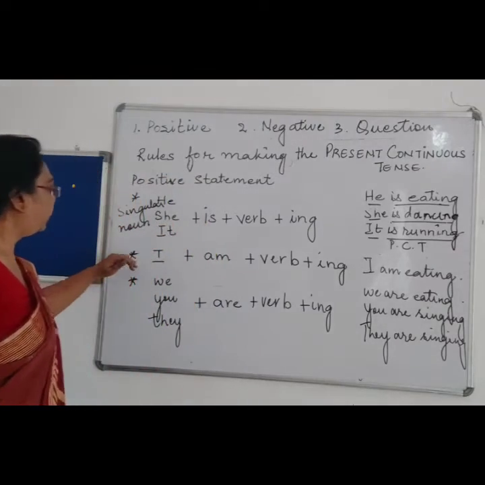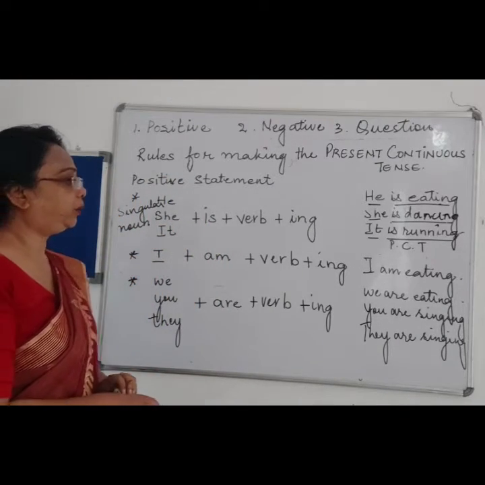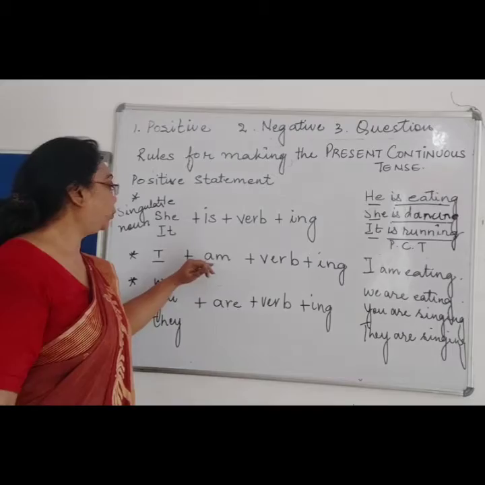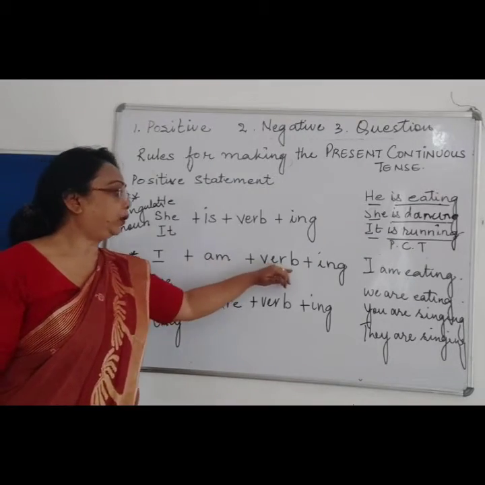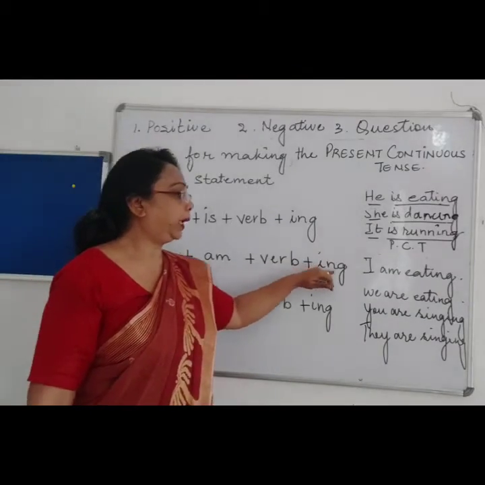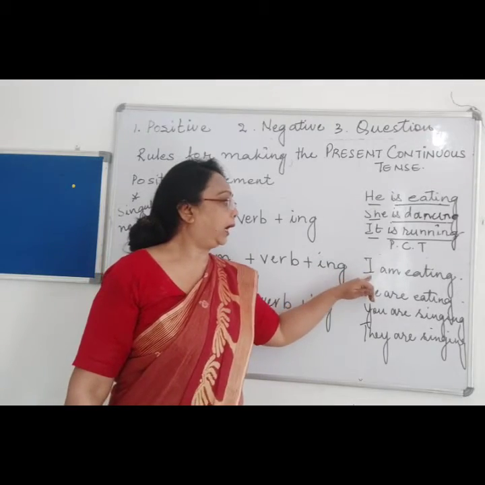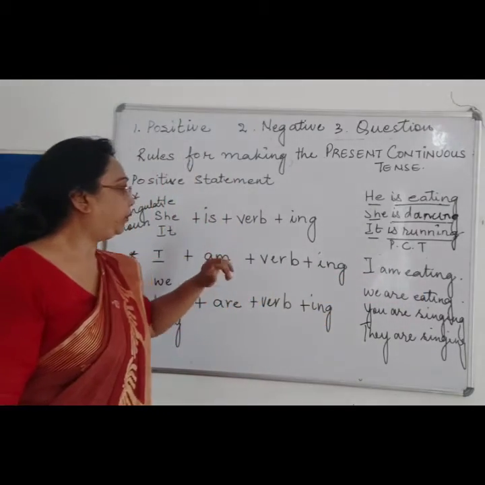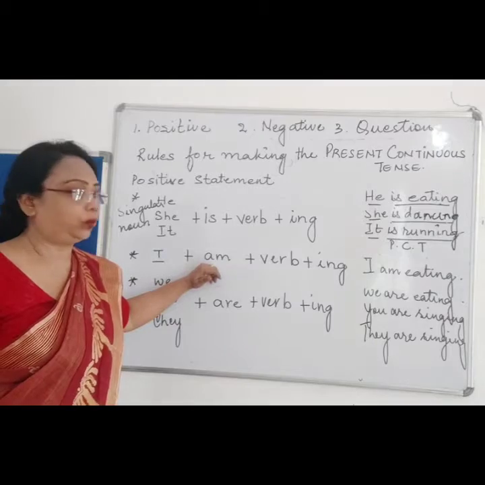Right. Now second, when a sentence begins with I, we have to add am, and then the verb. To the verb we will be adding ing. Like I am eating. No, we are not going to add is over here.